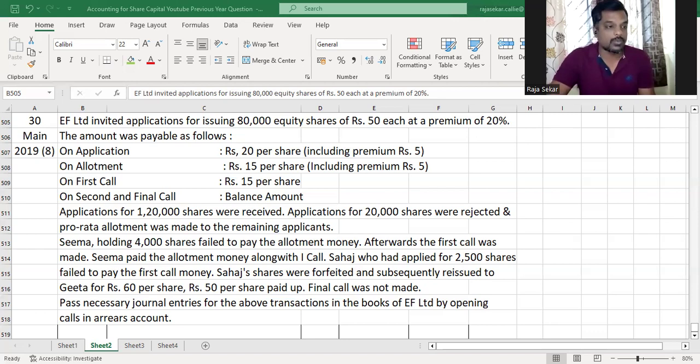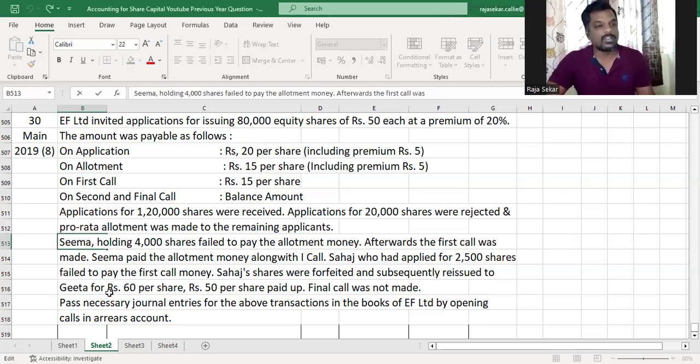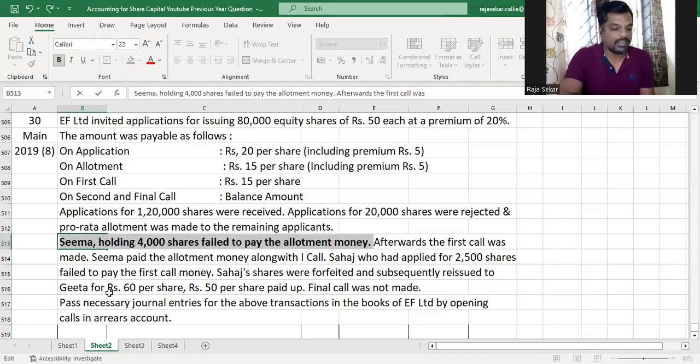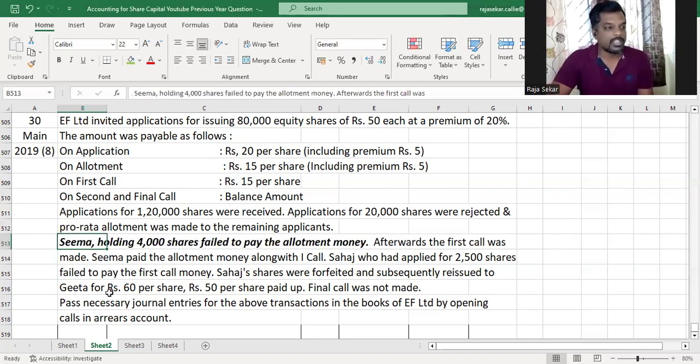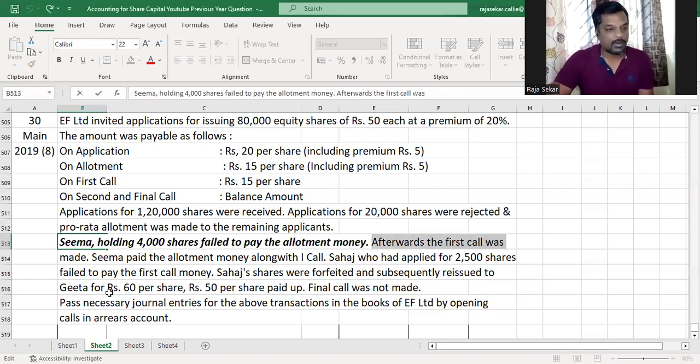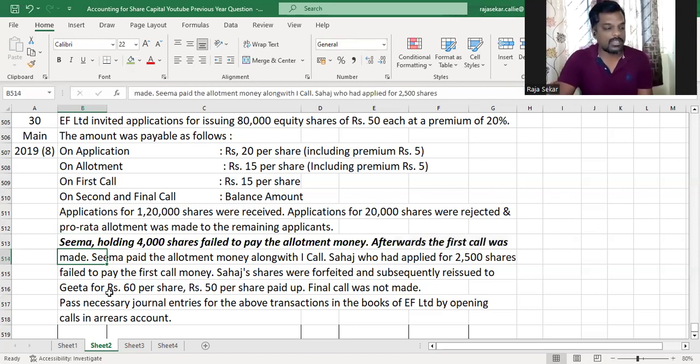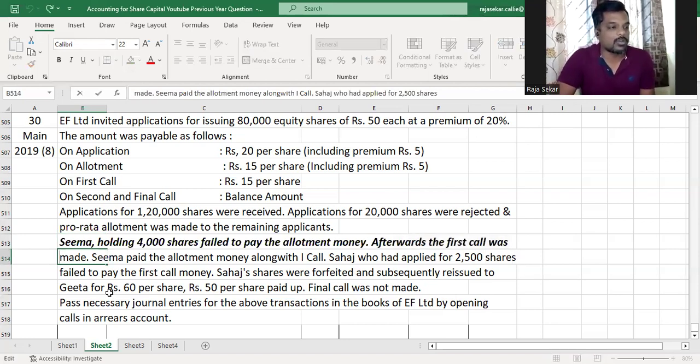So that is different in this question compared to all the other previous questions that we did. Earlier, in all the other questions that we did, if someone did not pay the allotment money, their shares were forfeited. They did not pay afterwards. But in this question, Seema did not pay the allotment money when she had to pay it, but then she paid it when the first call was made. Am I right? So let's see how to account for that.